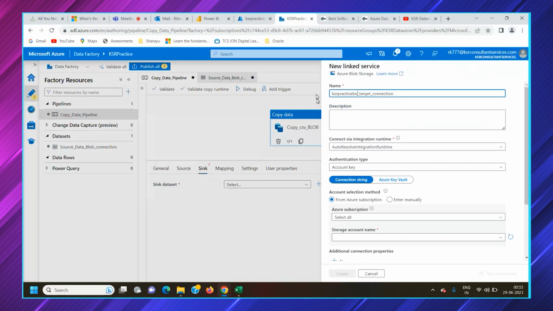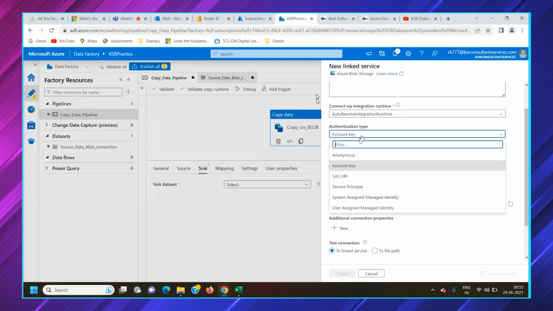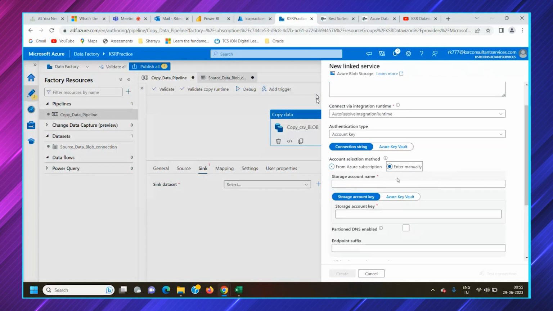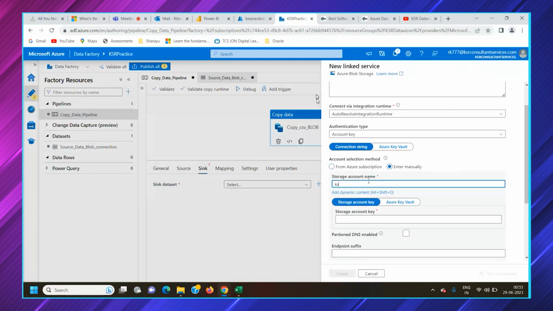Here the spelling has changed, blob. You can write a description. Same process, account key, Azure subscription. Here in the source, we have used Azure subscription, but we would use enter manually here. Storage account is KSR practice.